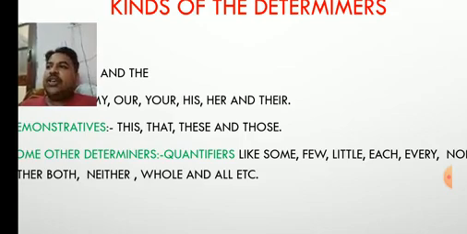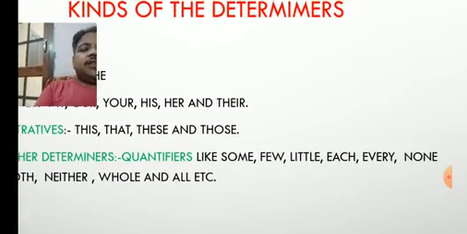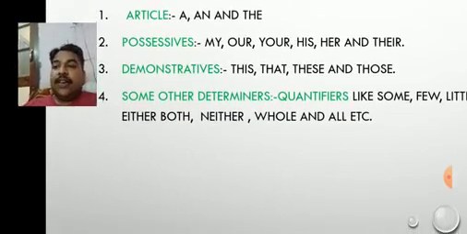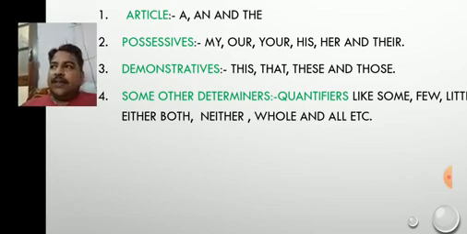Next is each. Each is used for one, but in a group. Every is used for one, but separately. Next comes none, when no one is included, and after that is either. Either is used for two. When both are given importance, then either is used, but there is an option between the two of them. Next is both. Both is also used for two, but when equal importance is given to both the nouns or pronouns which are going to be used after it.